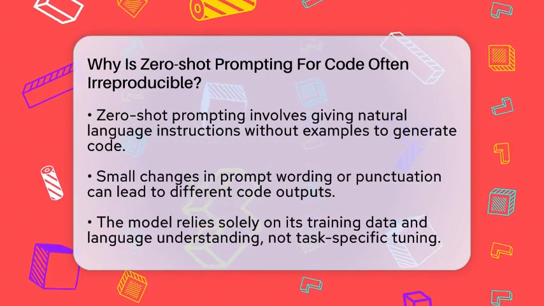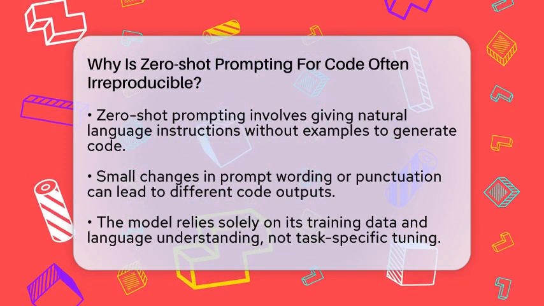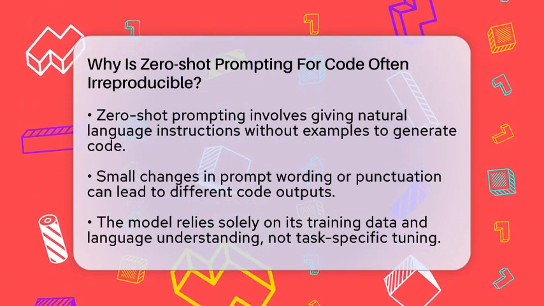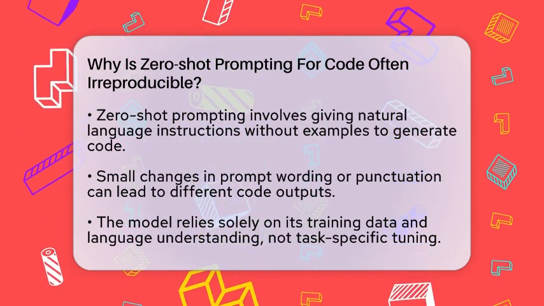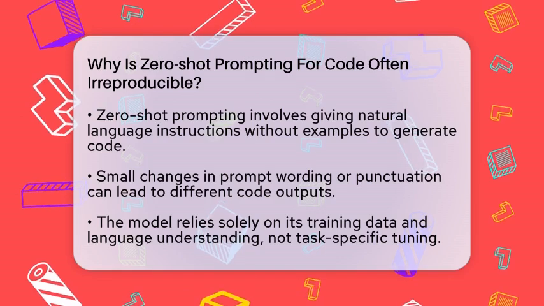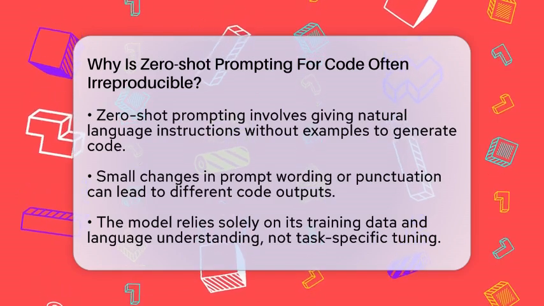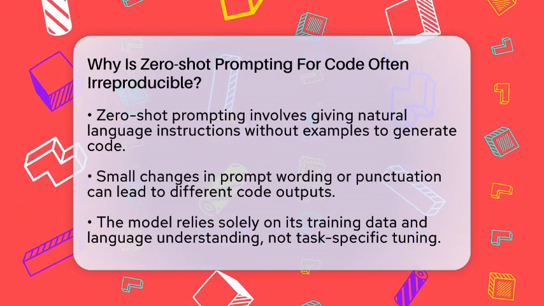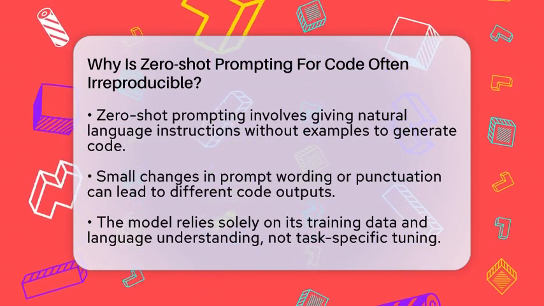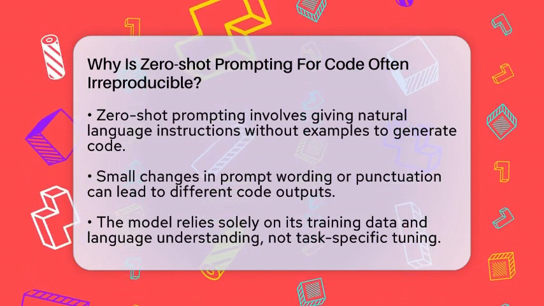When you use zero-shot prompting, you give a natural language instruction to a large language model, and it generates code based on that. But unlike traditional programming, where the same input always gives the same output, this method can produce different results each time. Why does that happen?